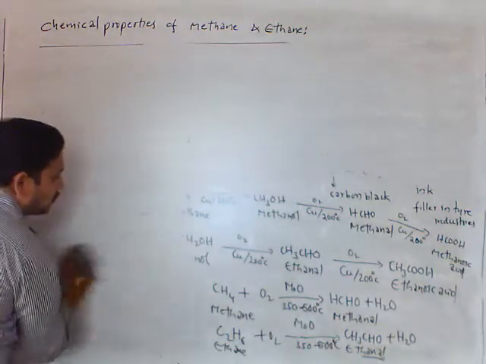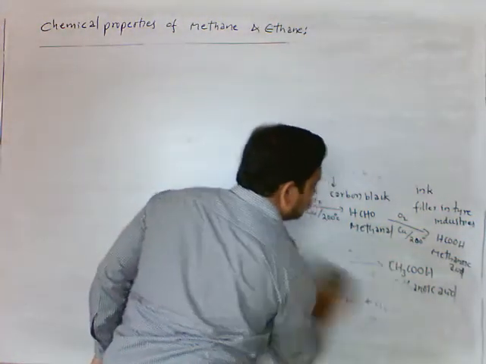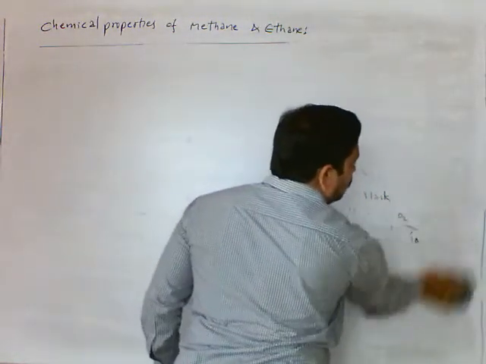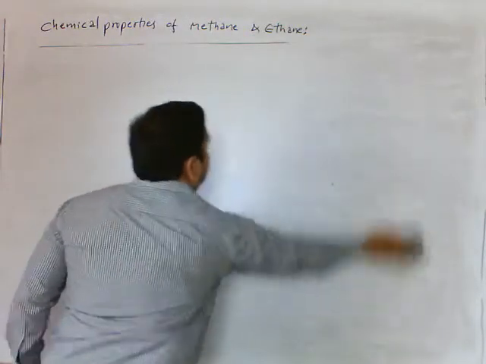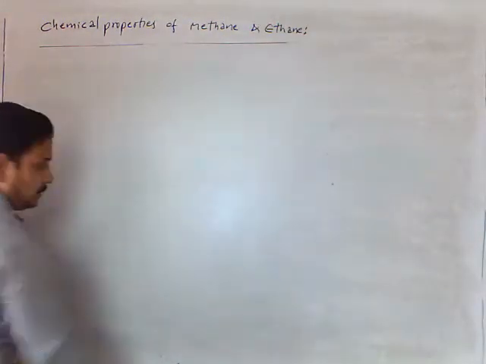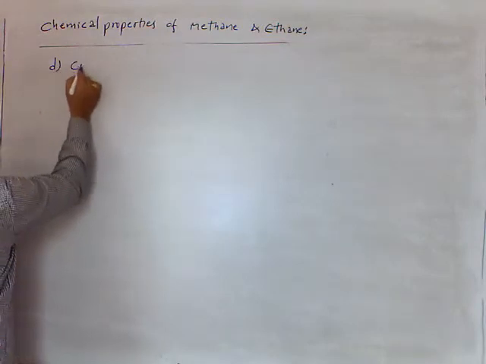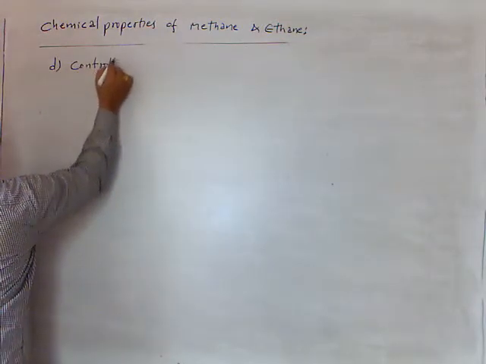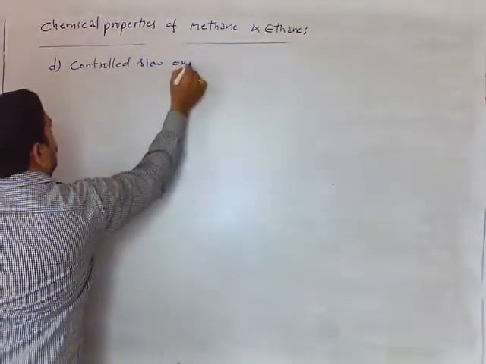Next, the fourth one is controlled slow oxidation.